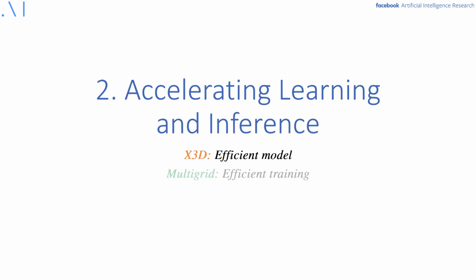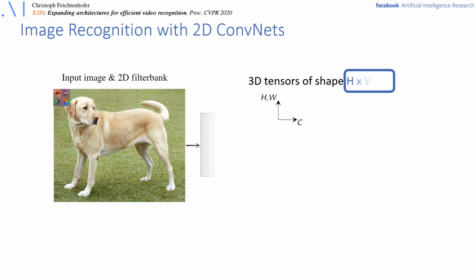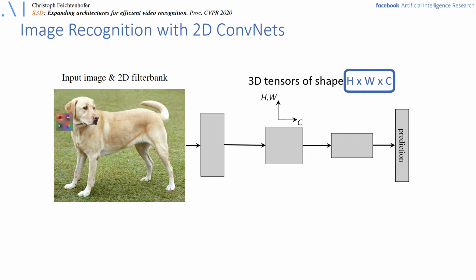So first I will talk about how to increase the efficiency on the modeling side by talking about X3D. So for 2D tasks such as image or object recognition, it is common to apply layers of 2D filters to input images, which results in feature tensors of size h times w times c.